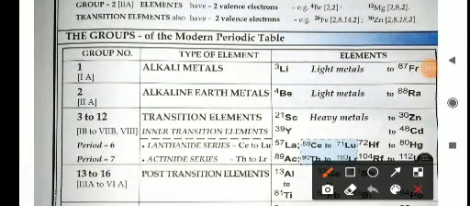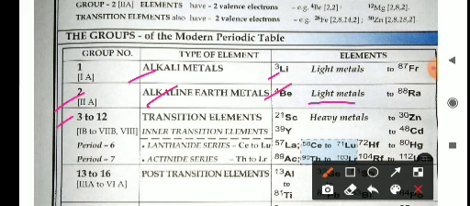So these are the groups of the modern periodic table. Group 1 is called alkali metals, from lithium to francium. Group 2 is alkaline earth metals, from beryllium to radium, which are light metals. Groups 3 to 12, which include periods 6 and 7, are called transition elements, and the inner transition elements contain lanthanoids and actinoids.